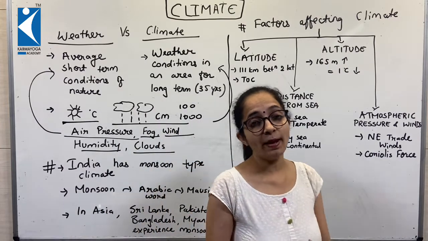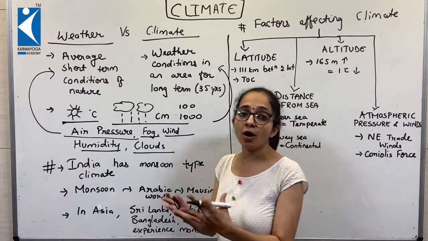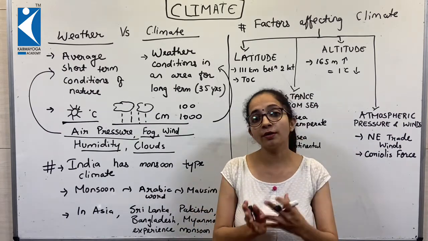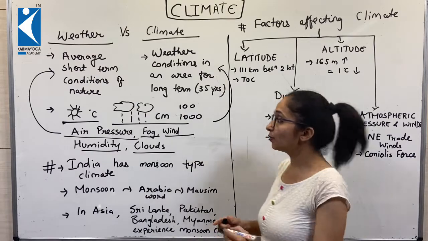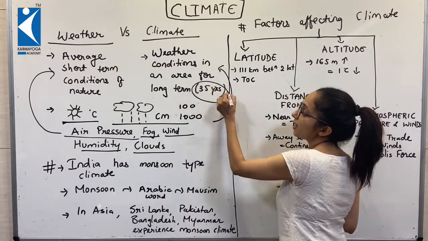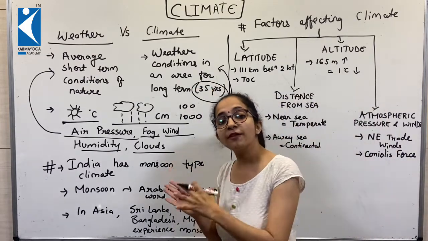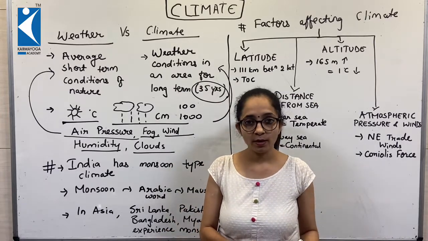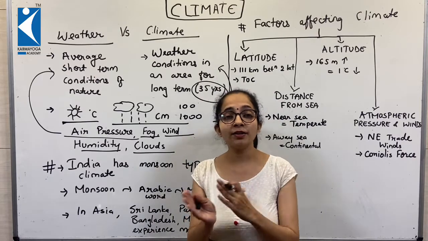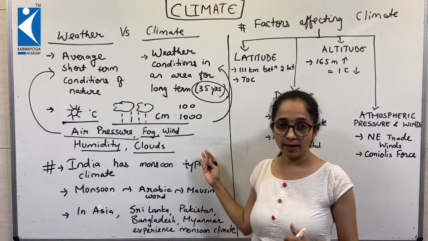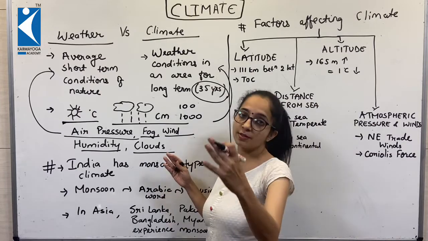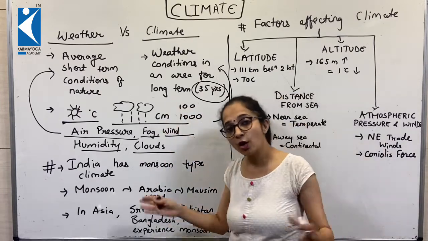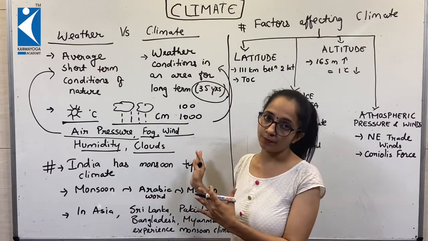So when our grandparents say that it was never so hot earlier and these days the climatic condition has gone high, we tend to understand that way back in the past there was a different set of climatic conditions to what it is right now. So I hope that you get the clear difference between weather and climate. Climate is a long-term process. The analysis of weather conditions over the long term, we call it climate.